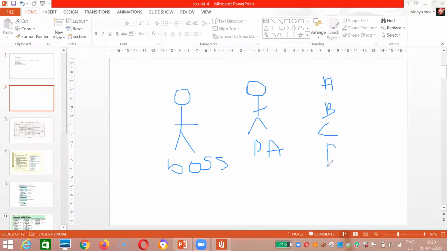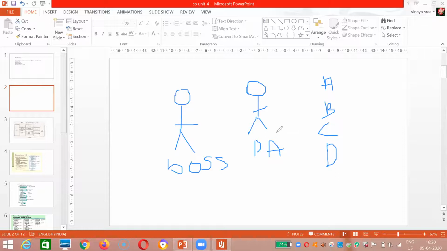Now previously, try to understand, almost all the 3 will be same, but somewhat differences will be there. In the programmed IO, I'm repeating once again, the boss will give a command to the PA whether any clients are waiting for me. The PA will check and transfer the data after collecting the files from clients.